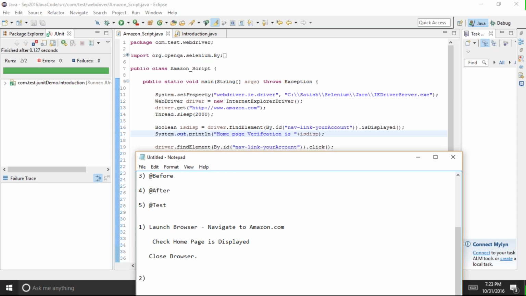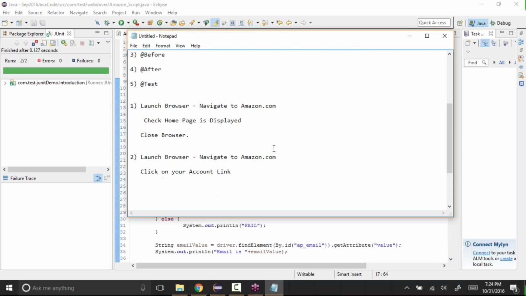Let's say this is one test case, and our second test case is the same thing. Let's say we want to launch the browser. Then we want to click on the your account link, and then enter login information.